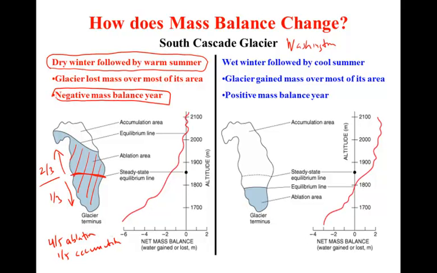If these conditions were to persist for multiple years, the glacier is going to retreat to approximately that position, which would again produce 2/3 accumulation, 1/3 of the glacier surface in the ablation zone.